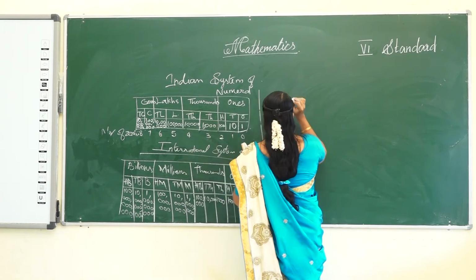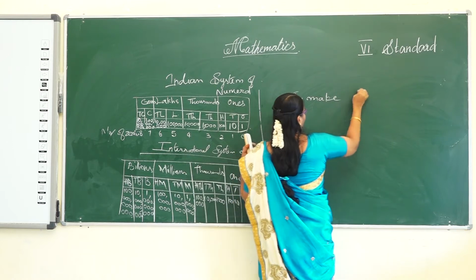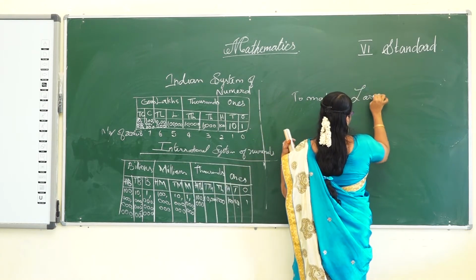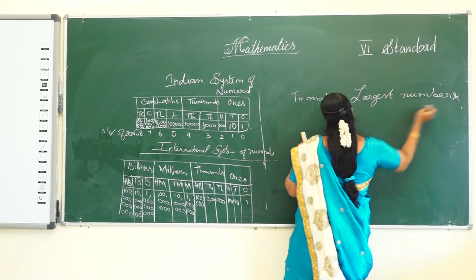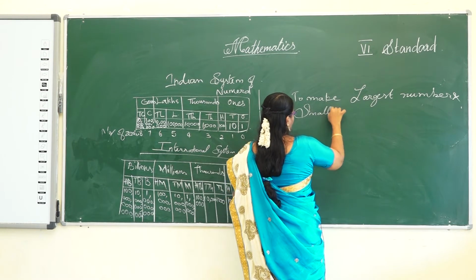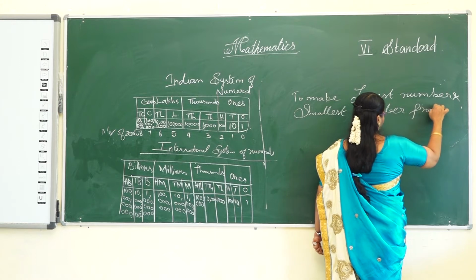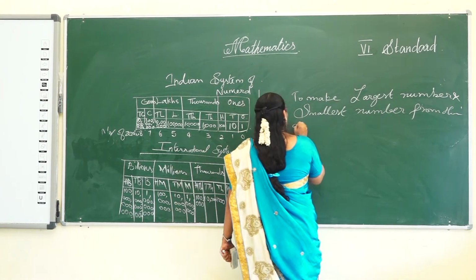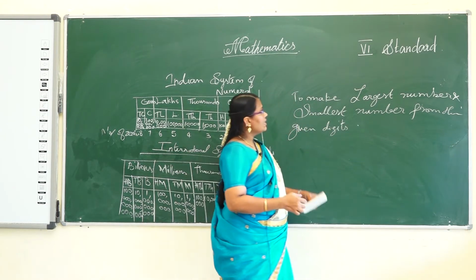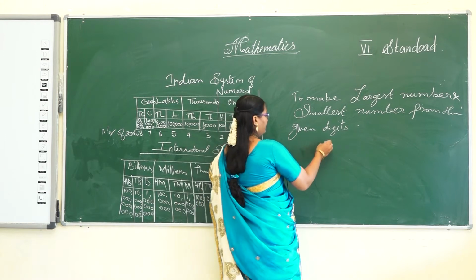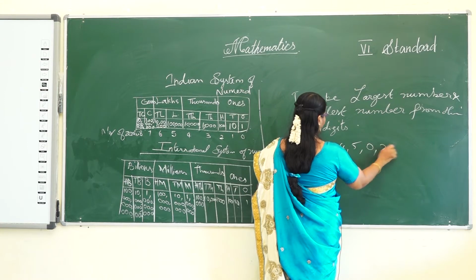So first learn how to make the largest number and smallest number from the given digits. In case the given digits are 3, 4, 5, 0, 2.